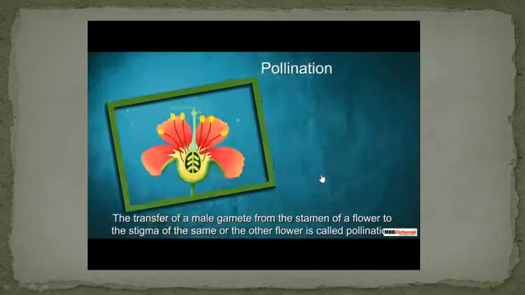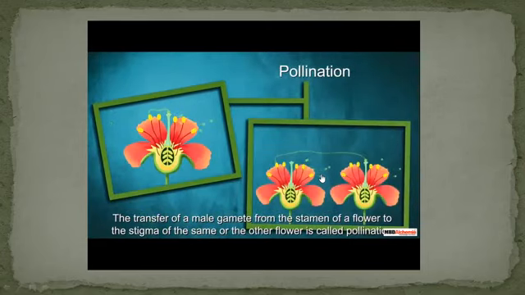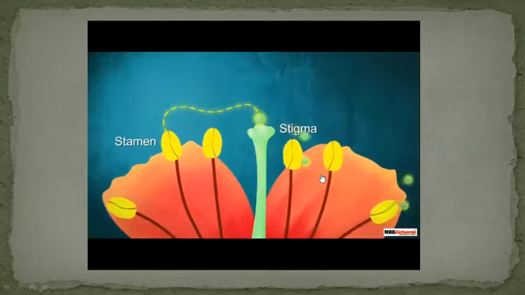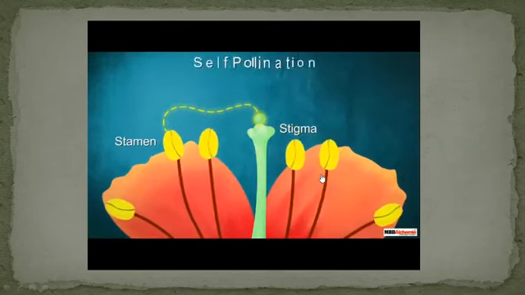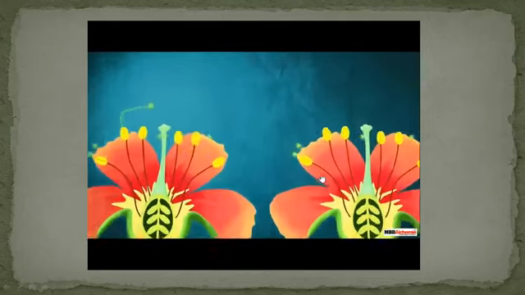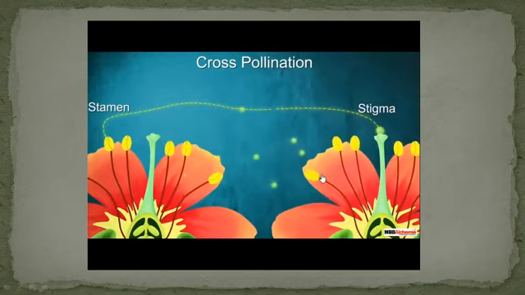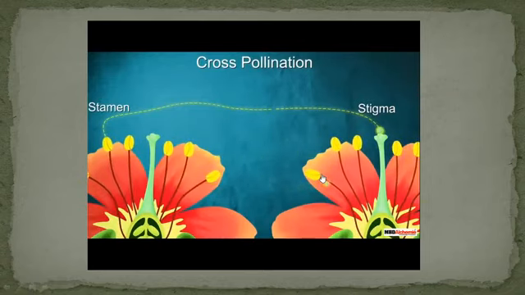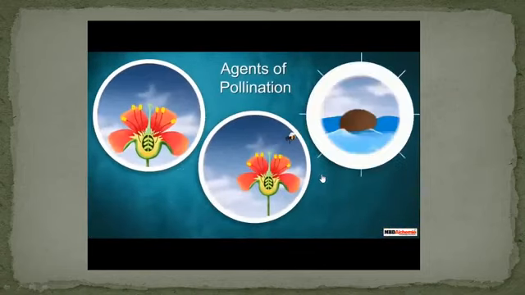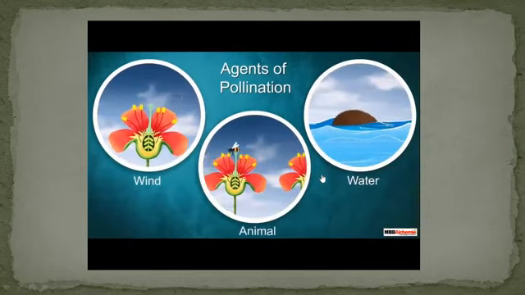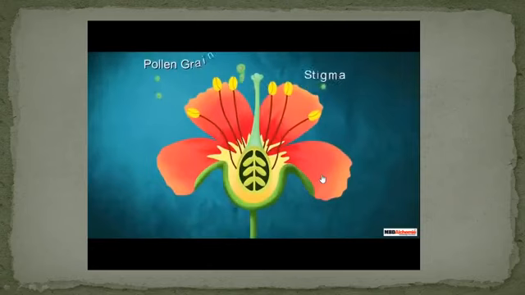Pollination that takes place in the same flower is called self-pollination. Pollination between two flowers is called cross-pollination. Different agents help in pollination, like wind, water and animals.